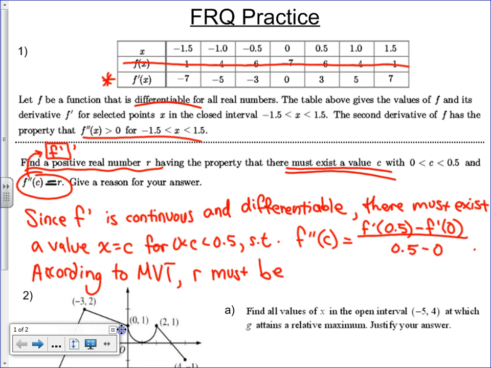I just stated MVT, and MVT just told me exactly what I need to do. In order to find r, I must find F prime of 0.5 minus F prime of 0 all over 0.5 minus 0. How do I do that? 3 minus 0 all over 0.5. Cool kids, we're awesome like this. 3 over 1/2 is done.